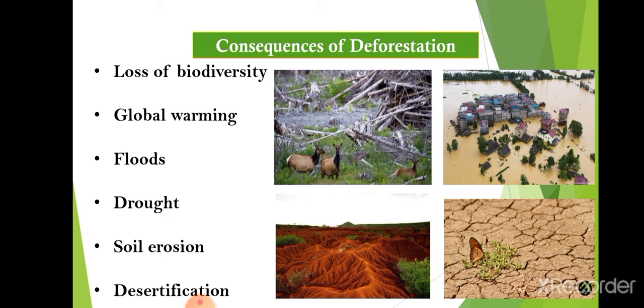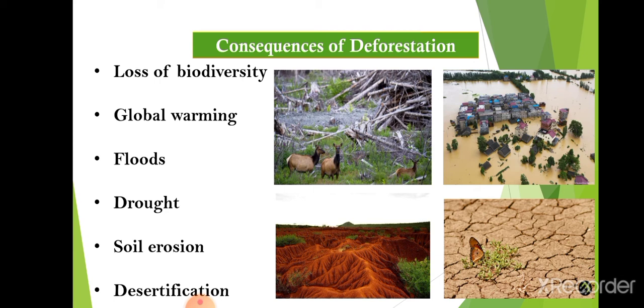Desertification also takes place because of this reason, because the top fertile layer, that is the A horizon of soil, is very important because it is rich in humus, other organic materials, nutrients and minerals. So when soil erosion takes place, that fertile layer of the soil is carried away, and the next layers of the soil are not so fertile.